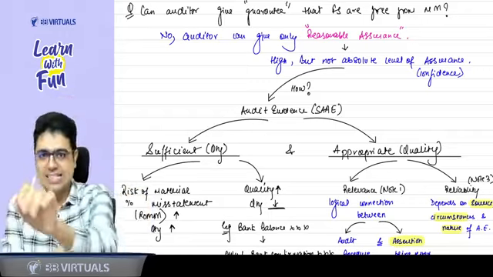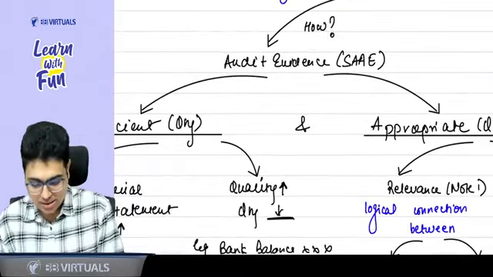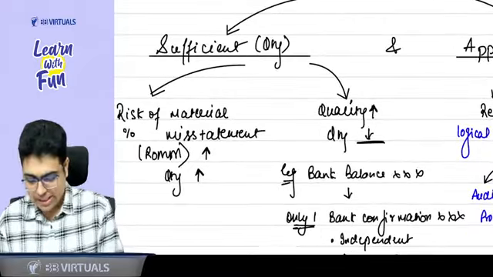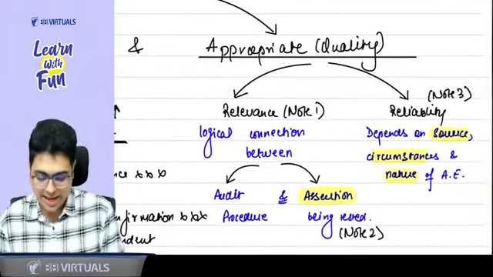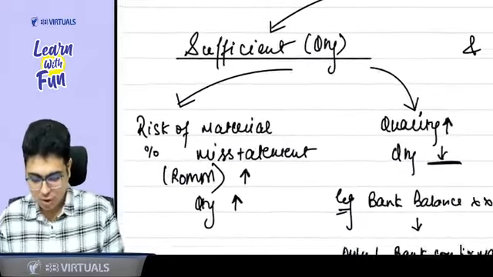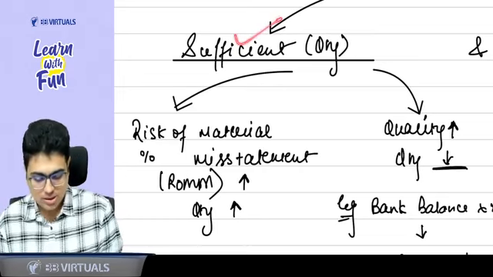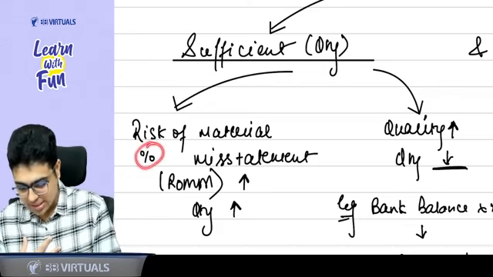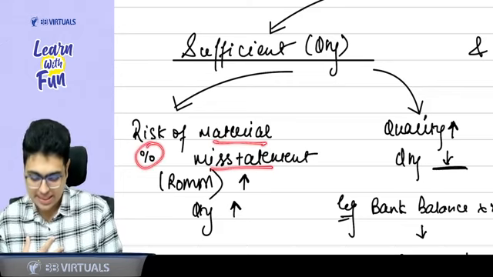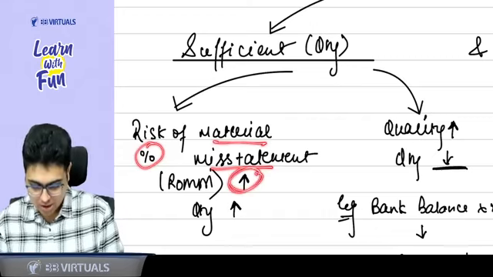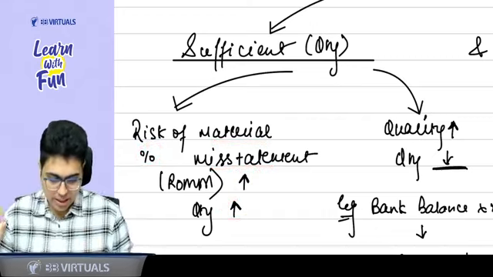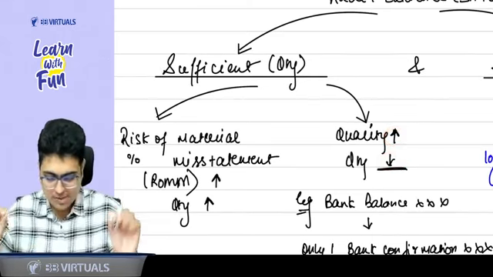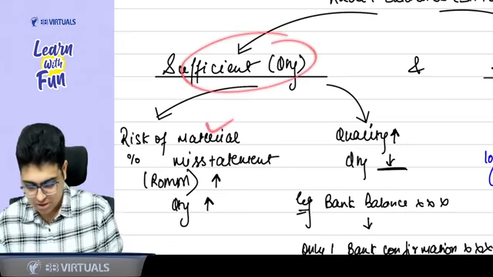Ready? Easy, easy? Yes, sir. Now, sir, the question is, how should be our audit evidence? So we studied in Inter that the audit evidence should be sufficient and appropriate. First of all, what do you mean by sufficient? Sufficiency is a concept related to quantity of evidence. For example, if you feel that the chances of material misstatement in the financial statement are high, so you will collect more evidence. If you are getting good quality of evidence, then even lesser quantity will be sufficient. So sufficiency depends on risk of material misstatement.